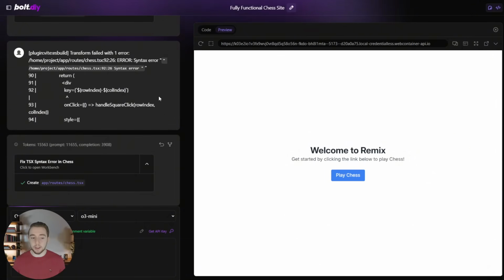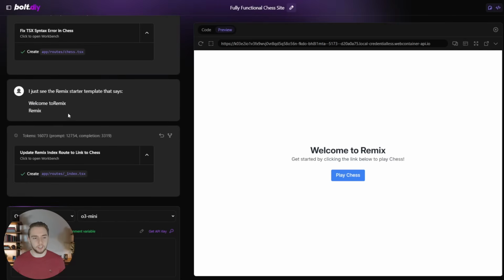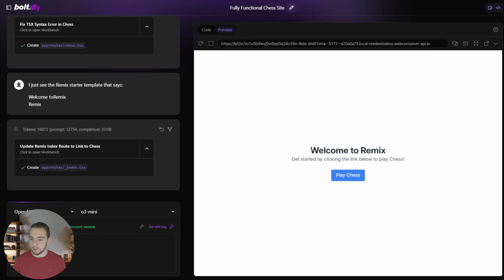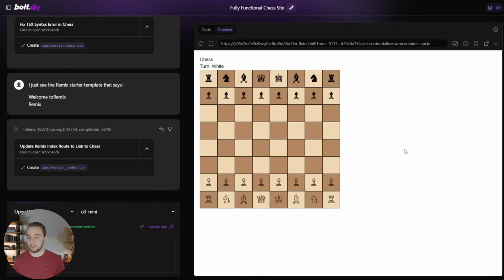And o3-mini, again, it messed up a couple of times here and did that same thing where it just started with that welcome to Remix starter template page. And then when I had it correct itself, it still has welcome to Remix, which is really stupid, but I click on this button to play chess, and then it brings me to a chessboard. So, okay, I guess that works out fine.